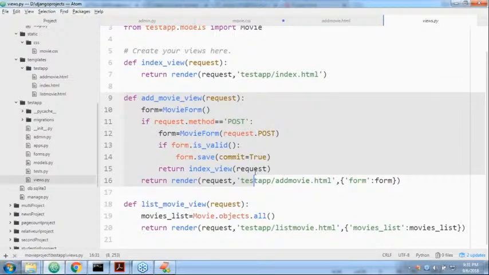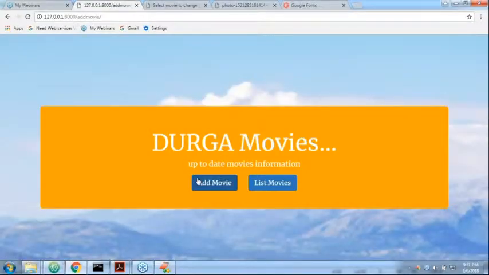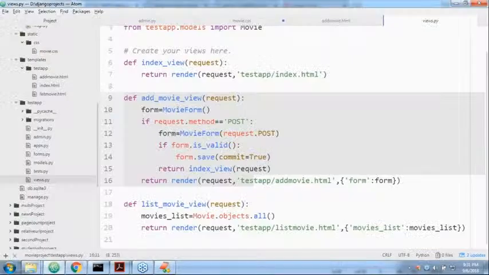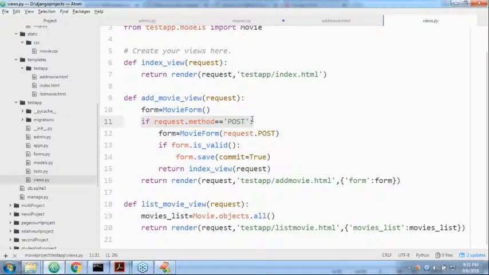Okay. Now, what is the next one, sir? If I enter, it is now already saved in the database. Can you please observe that? Padmaraj, if the request method is the post method, can you please create the movie form object with that posted data?